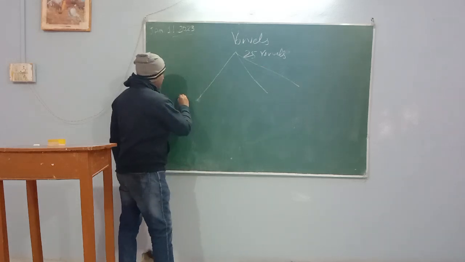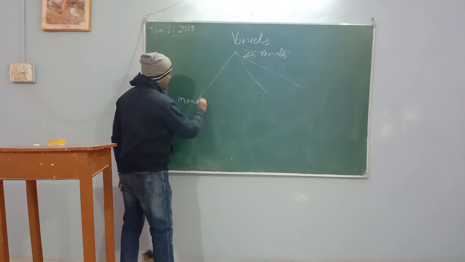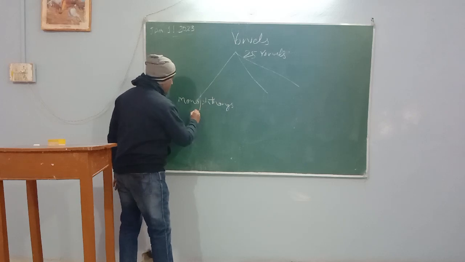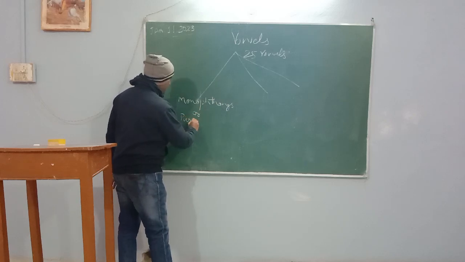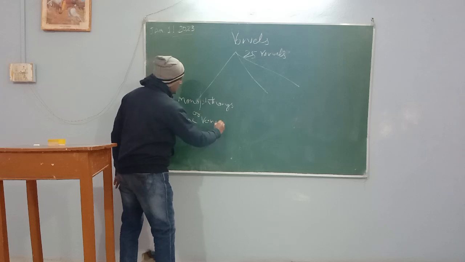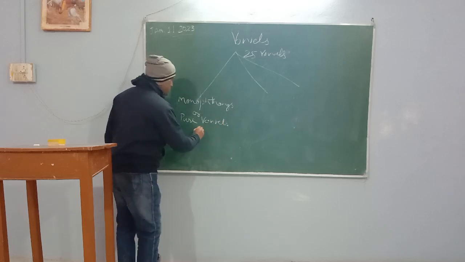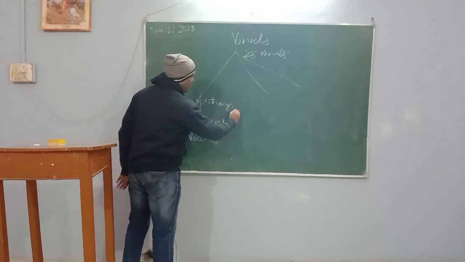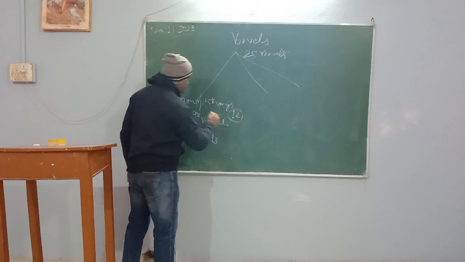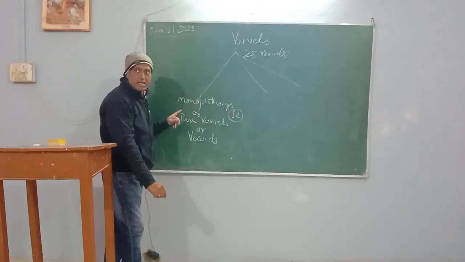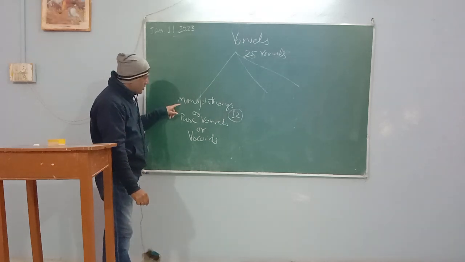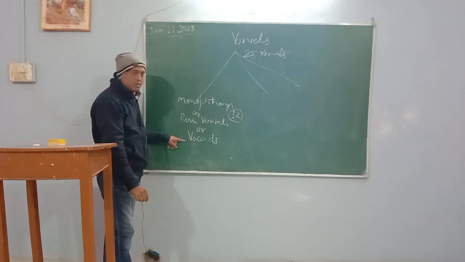So vowels are defined in 3 categories. One is monophthongs, M-O-N-O-P-H-T-H-O-N-G-S, or pure vowels, or vocoids, V-O-C-O-I-D-S. It is monophthong. They are 12 in number. They are single and 12 in number. It has 3 various parlances: monophthongs, pure vowels, vocoids, right?